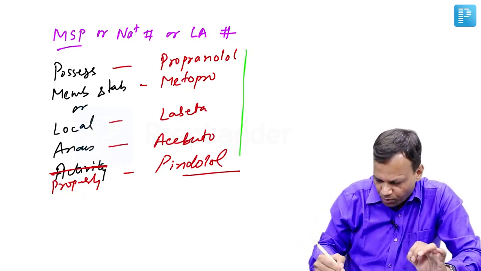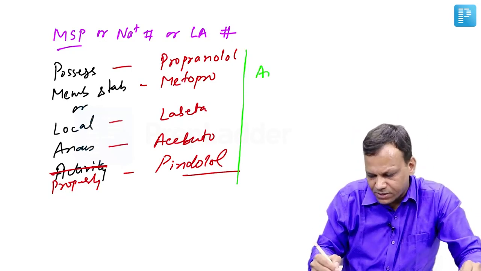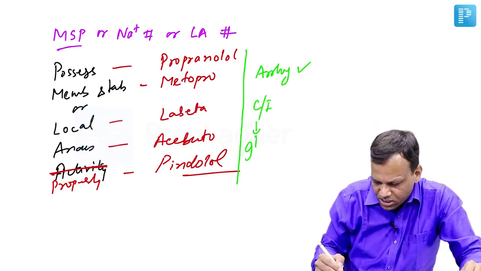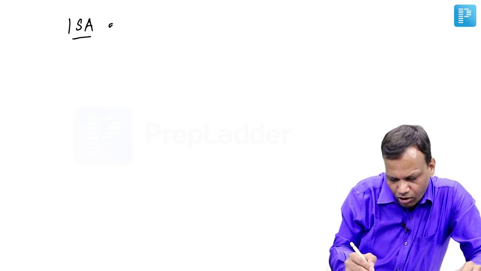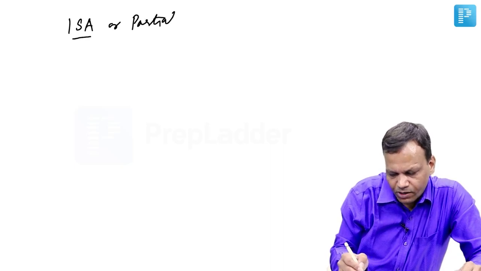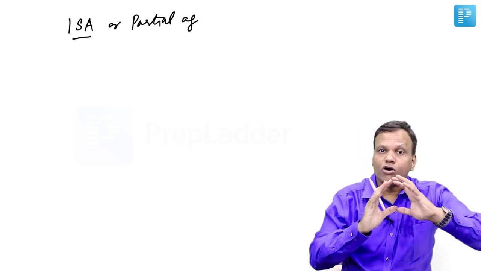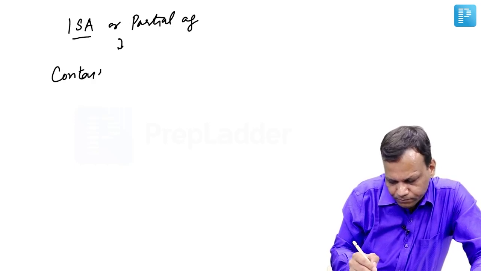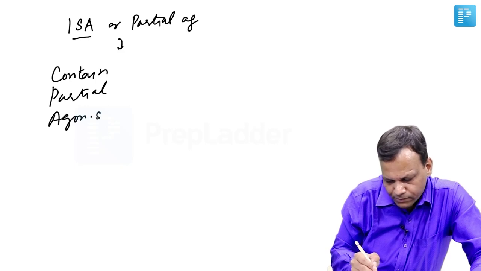The advantage of this property is they are used in arrhythmias. They are good for arrhythmias, but they are contraindicated in glaucoma because they will anesthetize the cornea, which we do not want. The next is intrinsic sympathomimetic activity or partial agonistic activity. So these drugs are useful when we do not want to block the heart too much. These drugs are remembered as 'contain partial agonistic activity'.